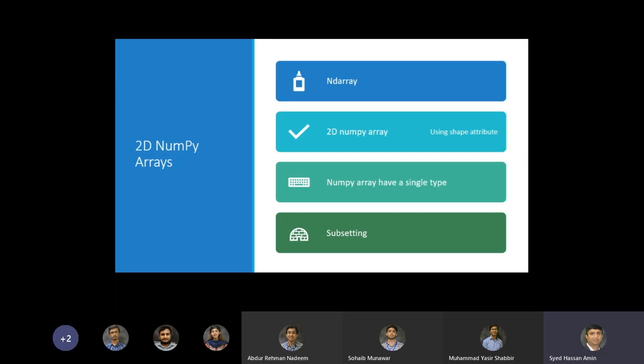You might have a 2D NumPy array. NumPy arrays have a single type, so that's also an important thing to know. Now you might have a list with multiple data types mixed up, right? So you can't obviously convert that into a NumPy array. NumPy array has to have a single type, and we look at subsetting.